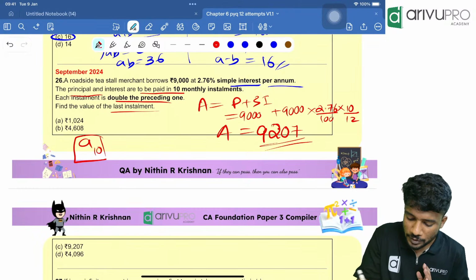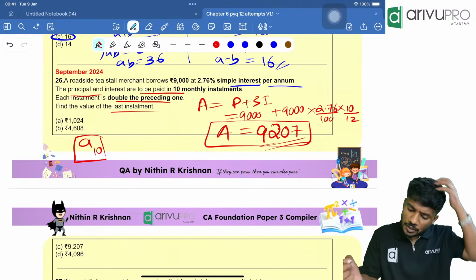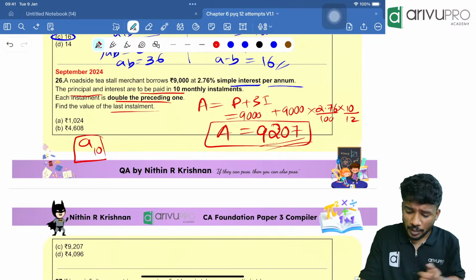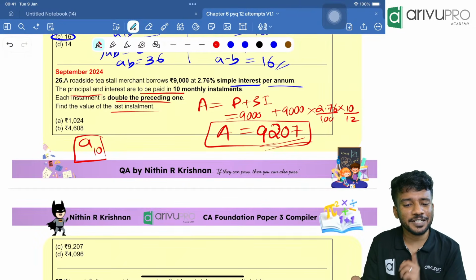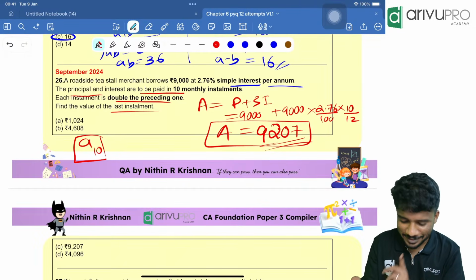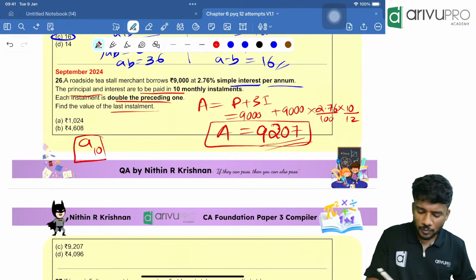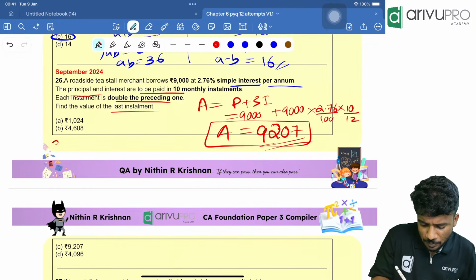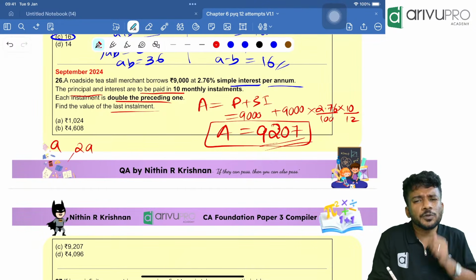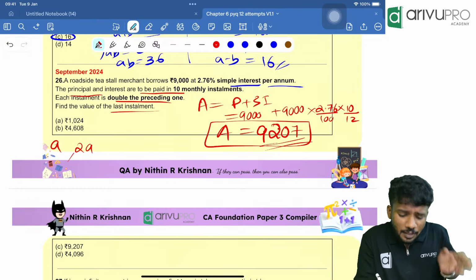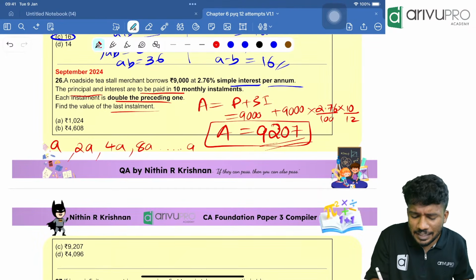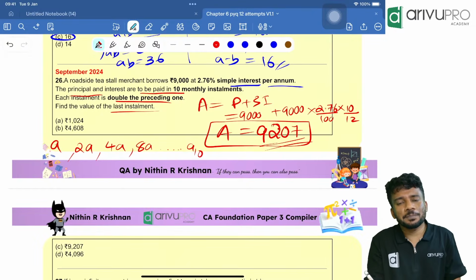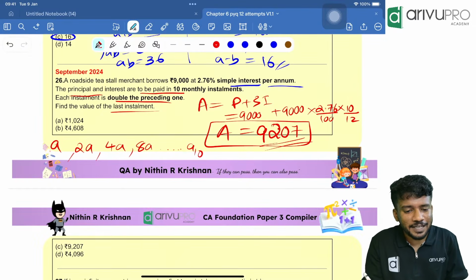So the sum borrowed is how much? The entire thing borrowed is 9,000. The amount he is paying back is 9,207. So totally he needs to pay back 9,207 rupees. Now people, what are the terms in GP over here? A, 2A. Why 2A? Because each installment is double the preceding one. Then the next term should be 4A, then 8A, and so on till A10. People, we need to find the A10 value.